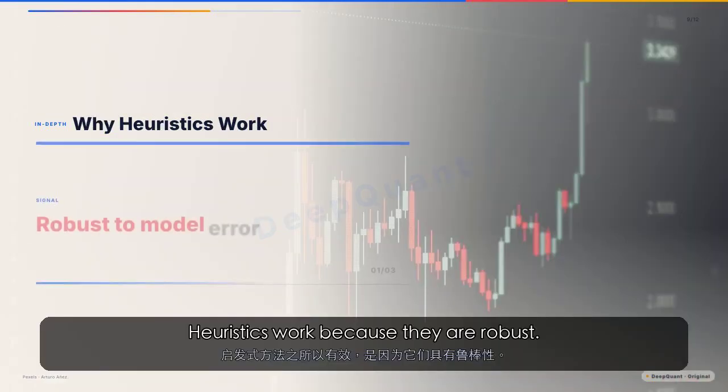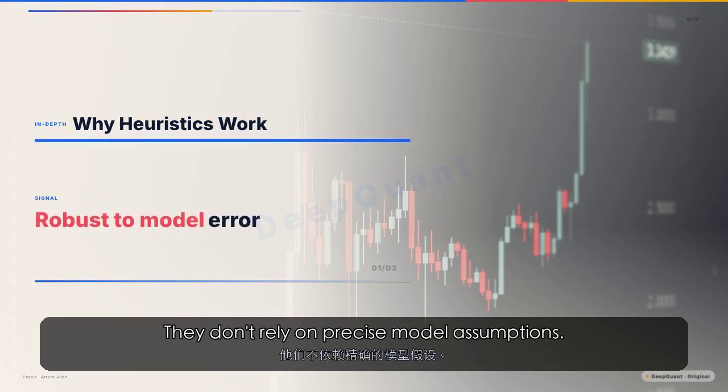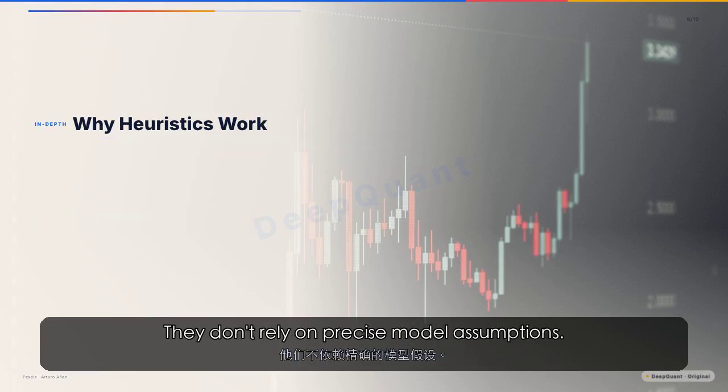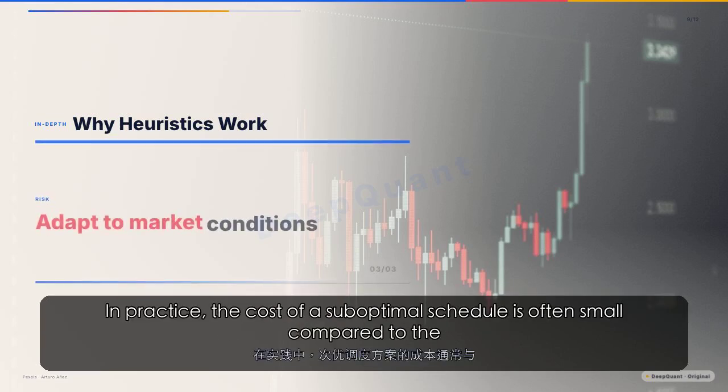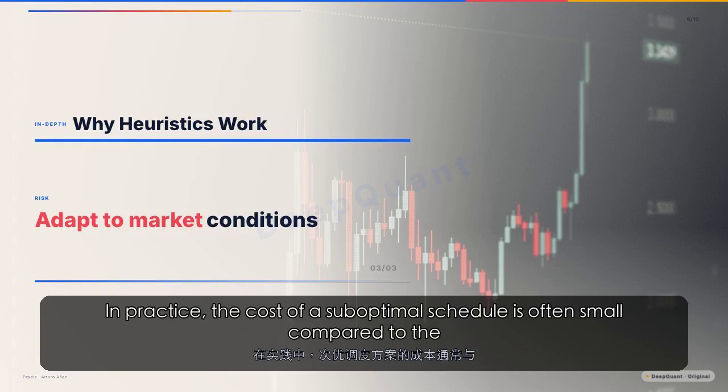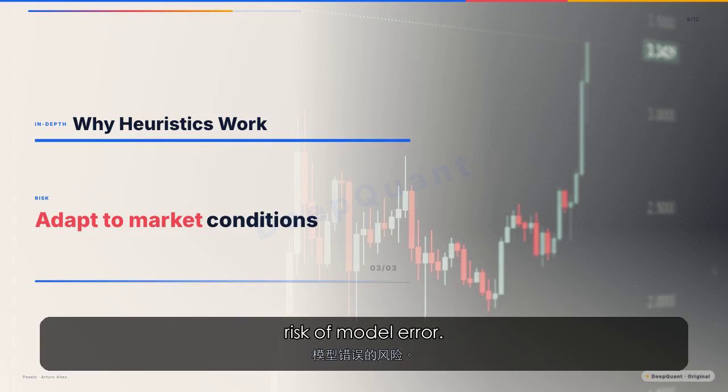Heuristics work because they are robust. They don't rely on precise model assumptions. They adapt to market conditions. And they are easy to implement. In practice, the cost of a suboptimal schedule is often small compared to the risk of model error.